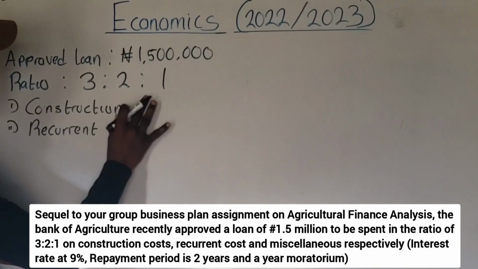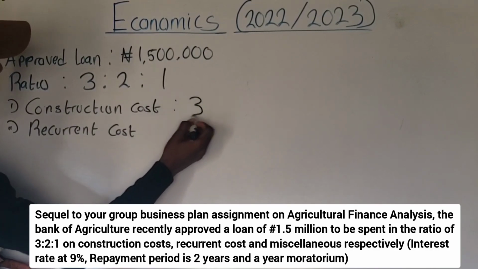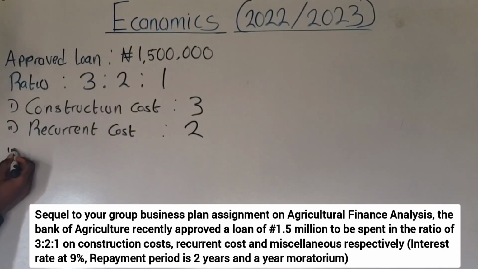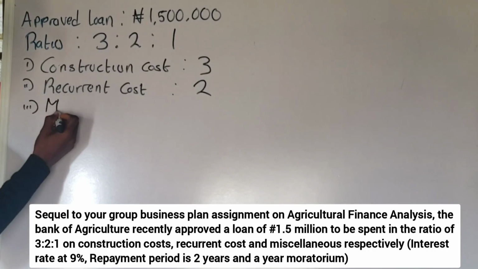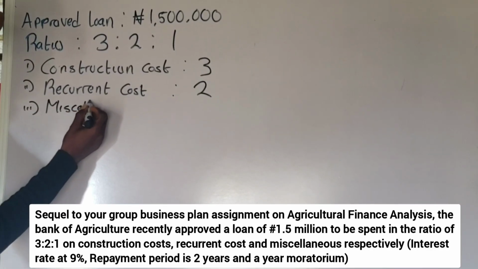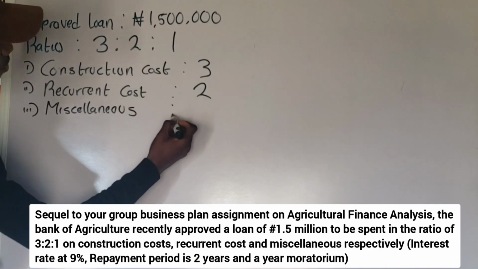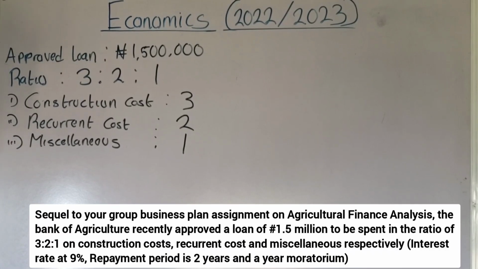Construction cost, we take 3. Recurrent cost, that is 2. And miscellaneous, I'm going to explain it, that is 1.